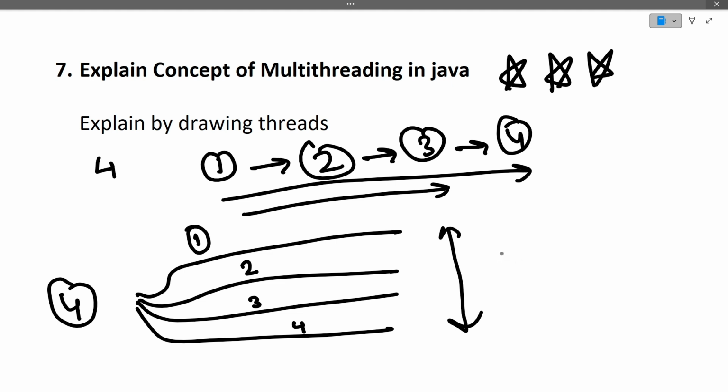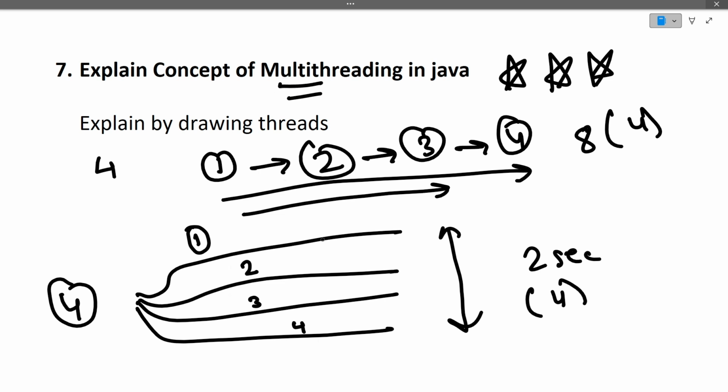So this increases the efficiency and reduces the time for all the processes to complete. If it was happening in 8 seconds here, there it will happen in 2 seconds only. So here it was taking 8 seconds for 4 processes, there it will take 2 seconds for all the 4 processes, because all the processes are happening parallelly, not serially. Therefore we use multi-threading in a lot of processes to increase the performance of our application. So this is the high level concept of what multi-threading is in Java and how it works. Okay, so I hope this thing is clear to you.